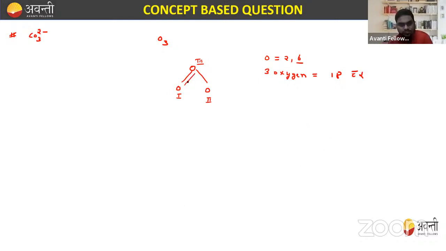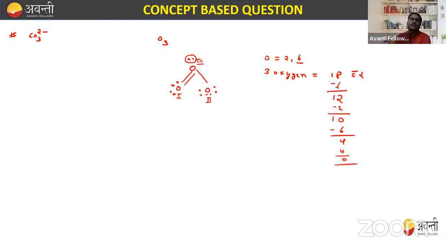Now you can calculate. In total we have 18 electrons. The bonds from 1 to 3 account for 6 electrons. So 18 minus 6, what is left, beta? That is 12 electrons. Now this oxygen already has 6 electrons because it formed 3 bonds. So it wants only 2 electrons, right? So just subtract 2 here. So what is left, beta? 10. This oxygen requires 6 electrons: 2, 2, 4 and 2, 6. We are left with 4 electrons, and this oxygen requires exactly 4 electrons, right? So this structure is absolutely correct.